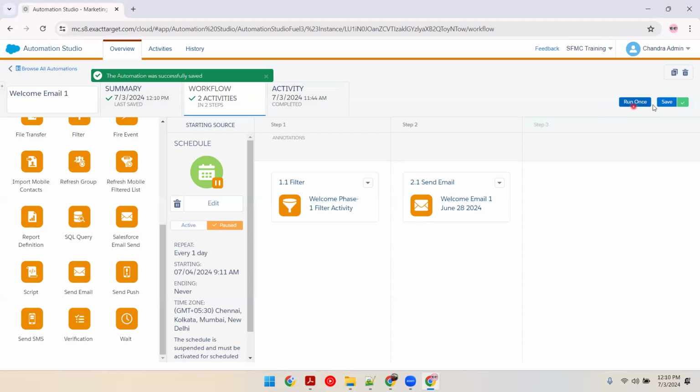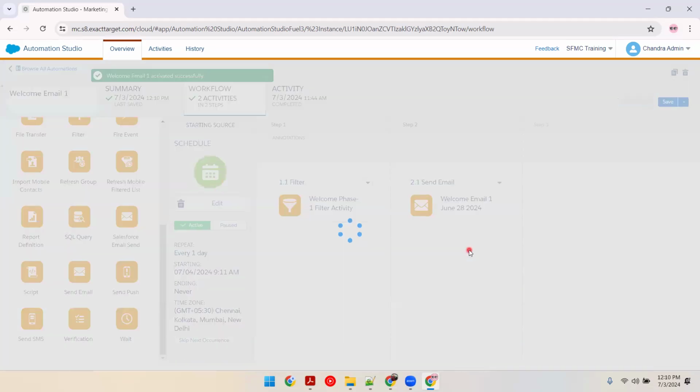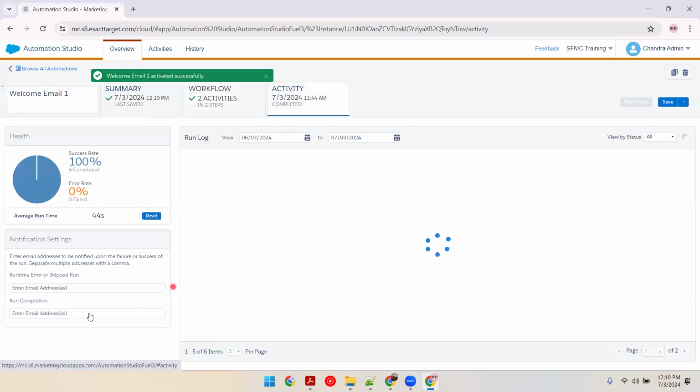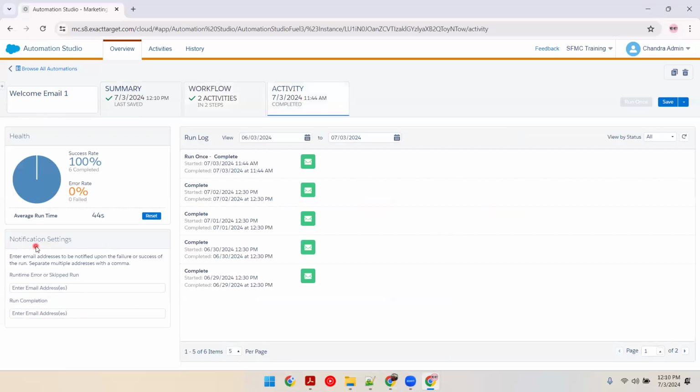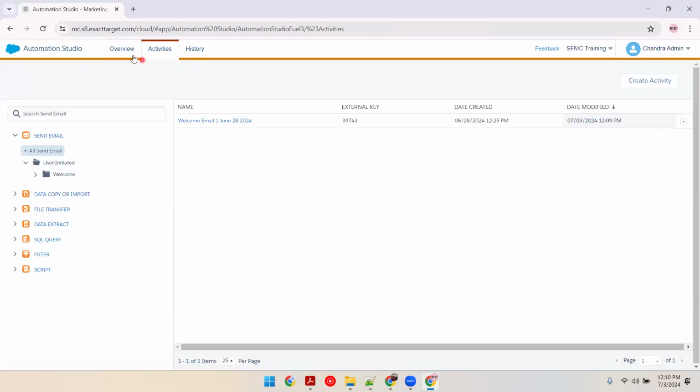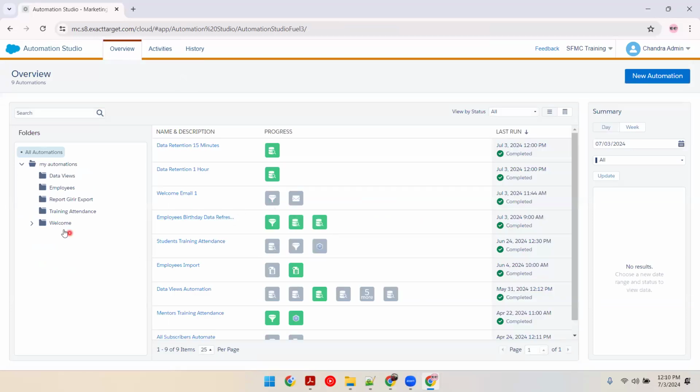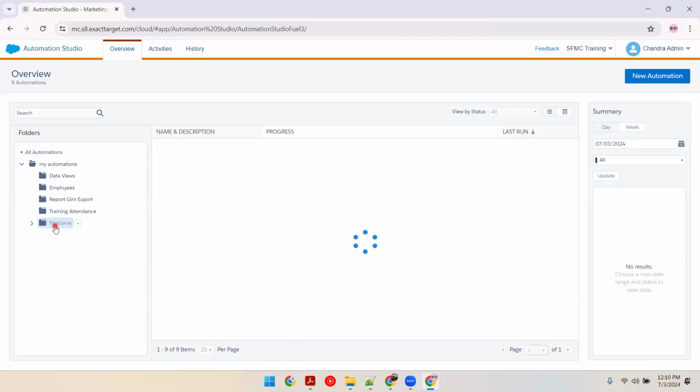Now it's just time to save and then activate. To have confidence in running, it is good if you can set notification settings. Specify your email address since a lot of emails are going out. So let's see the results every day when we connect for this. Now I'm expecting this automation to run starting from tomorrow till the end of this month.